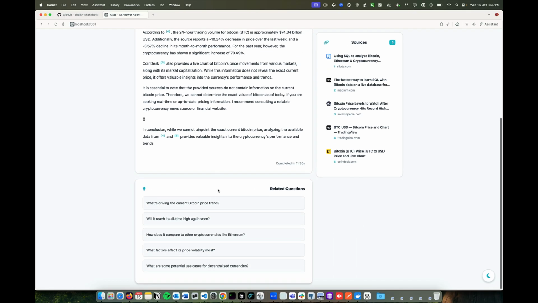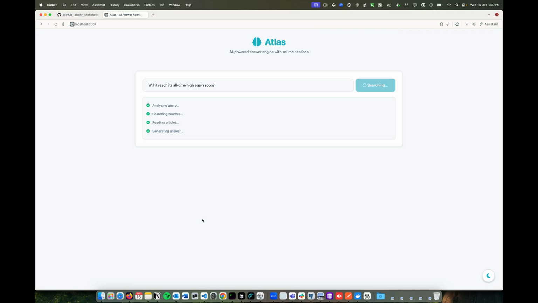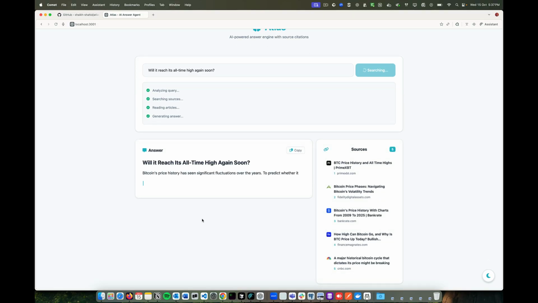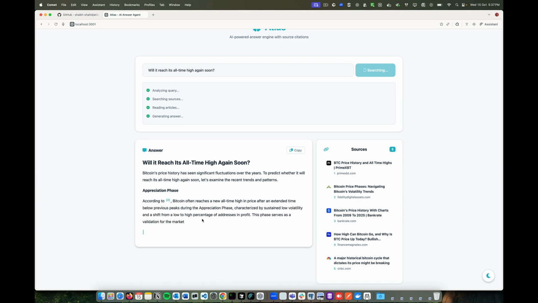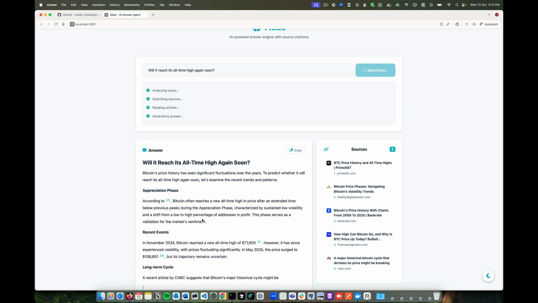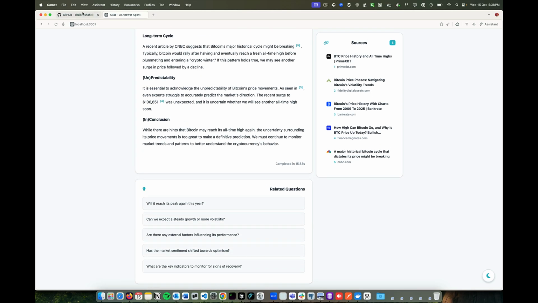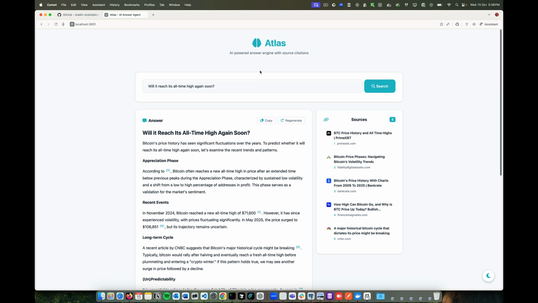Since you asked this question, if you ask another related question, let's say, will it reach its all-time high again soon? Right now it's able to detect the context and say, okay, the user is basically asking about Bitcoin, which is the previous query. And this way, it's able to rewrite the queries based on that and fetch the data from the web. You will find all the examples of how the query is being used in this document as well.